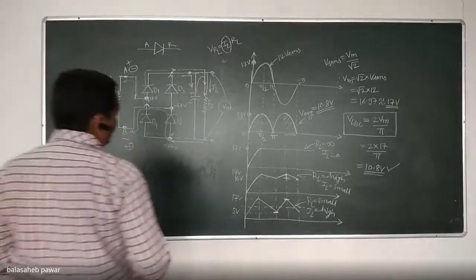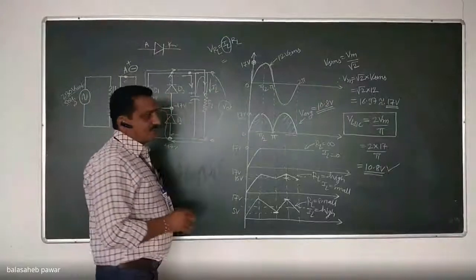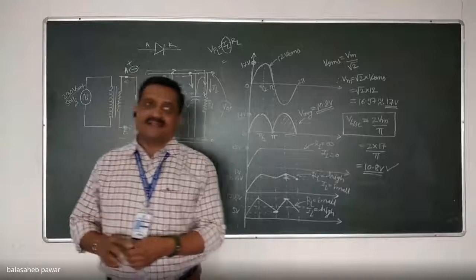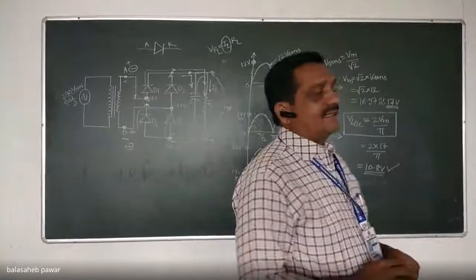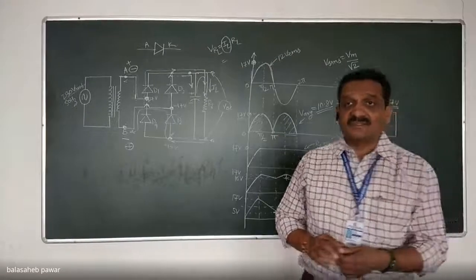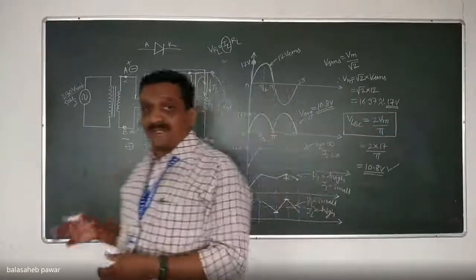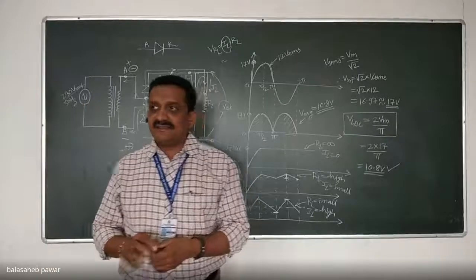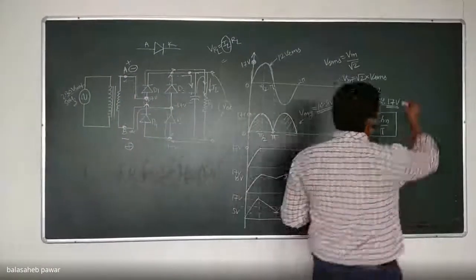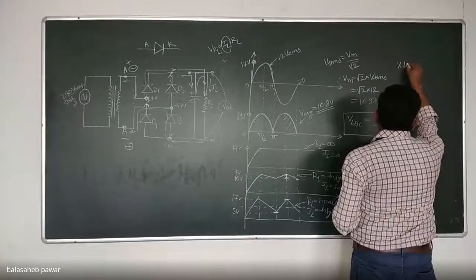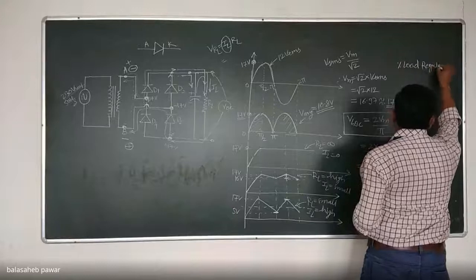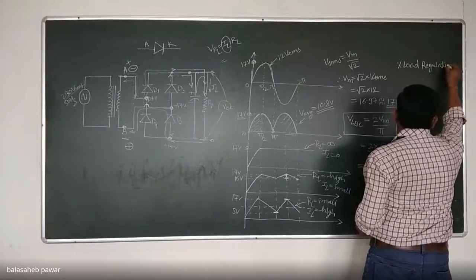One more term you might have studied is the performance parameters of power supplies while studying rectifiers. That is percentage load regulation, percentage line regulation, then temperature stability, etc. Did you study it during your first year? Just let me know. Have you heard these words? Percentage load regulation is related to power supplies.